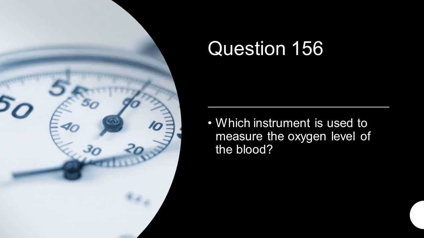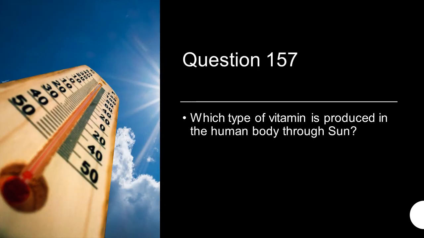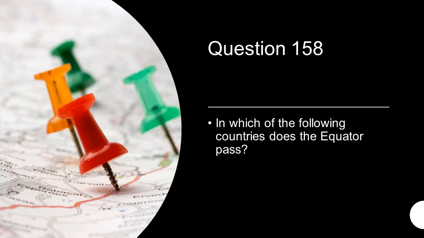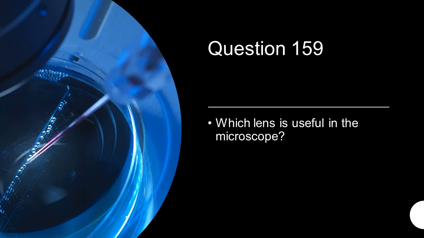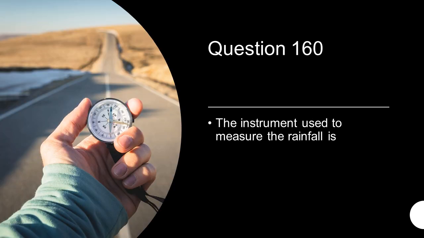Mercury. Which instrument is used to measure the oxygen level of the blood? Oximeter. Which type of vitamin is produced in the human body through sun? Vitamin D. In which of the following countries does the equator pass? Kenya. Which lens is used in the microscope? Convex lens.